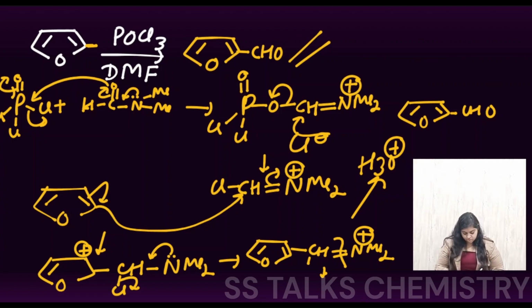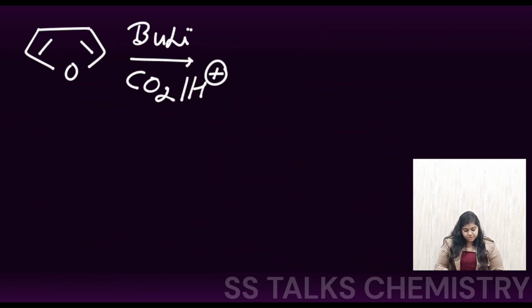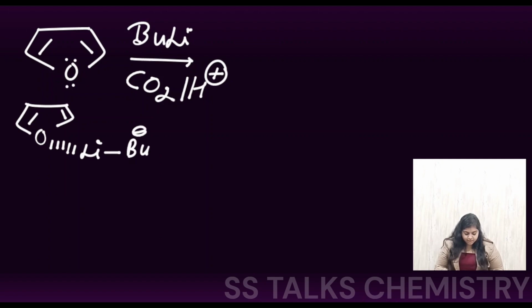Okay. So moving on to our next question that we have, this one. Now here they have passed in the furan. First step they have given is the butyl lithium, and then the CO2 and the H positive is passed in this. So what is going to happen? The lone pairs present on the oxygen will be showing the chelation with this butyl lithium's lithium atom. So we are going to get this species. Here the chelation is there between the lithium and the butyl negative. So from the ortho position now, this hydrogen will be abstracted by the butyl lithium.